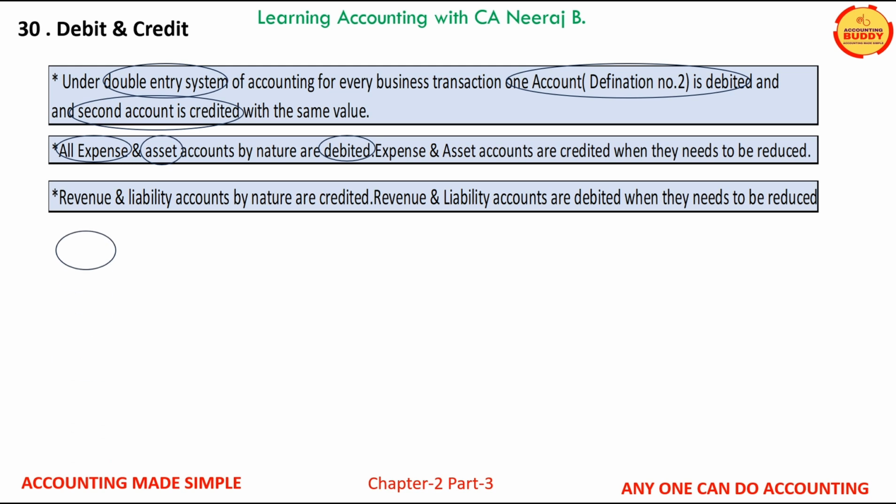Similarly, all revenue, liabilities and equity accounts are credited, and these types of accounts are debited only when they need to be reduced.